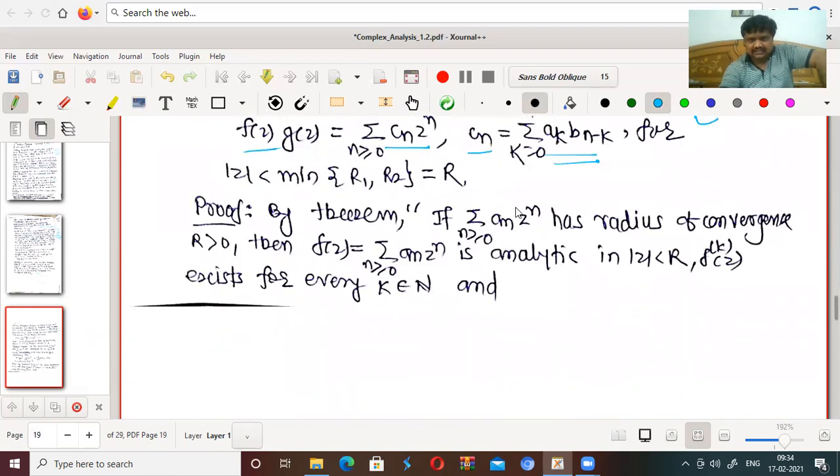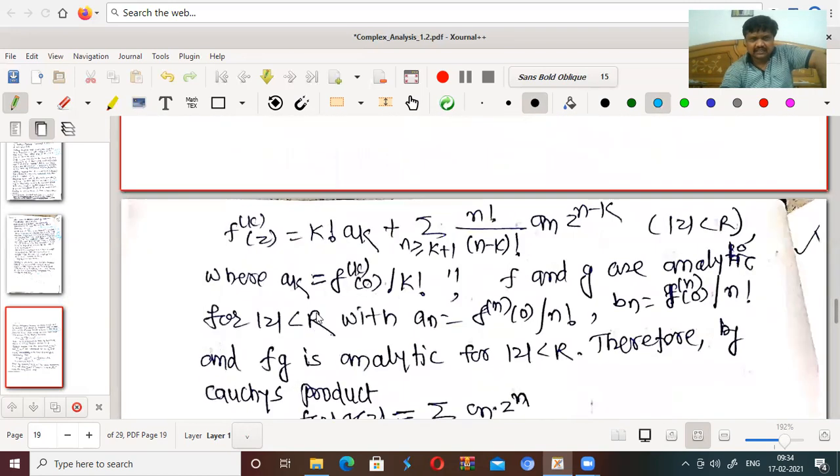We know one result: if a power series has a radius of convergence r, and f(z) is analytic in this disk, then the kth derivative exists for every k belonging to N, and f^(k)(z) is k factorial a_k plus higher terms, where a_k is f^(k)(0) upon k factorial.